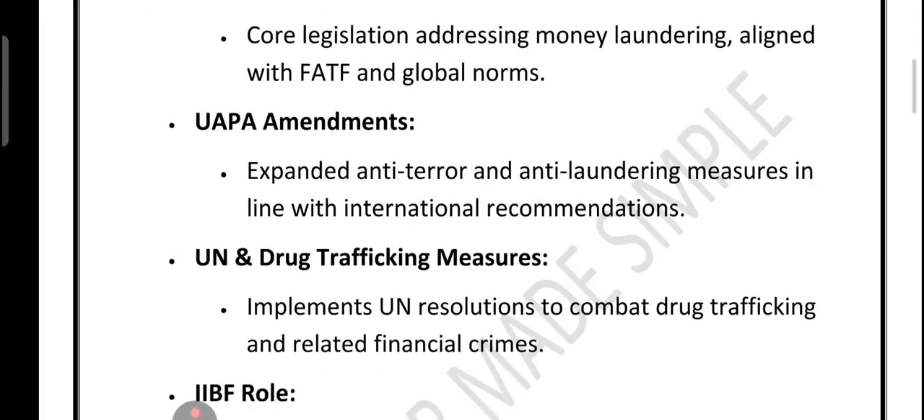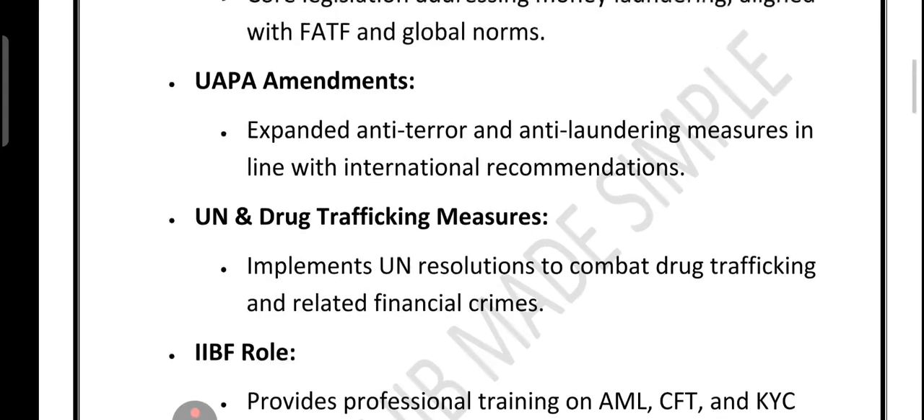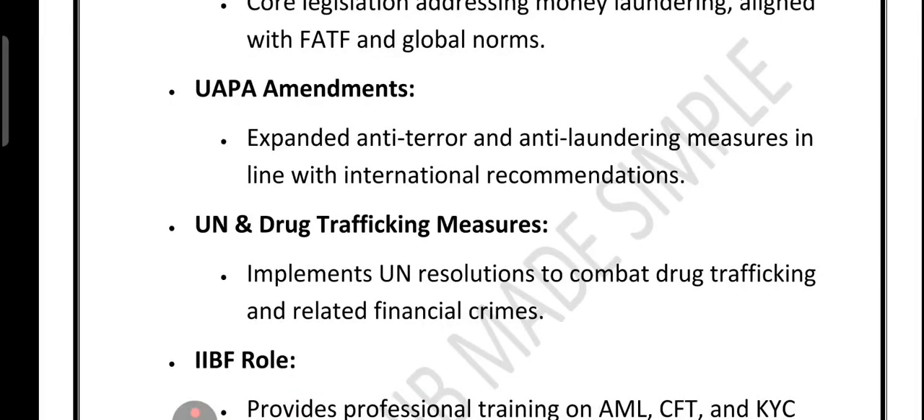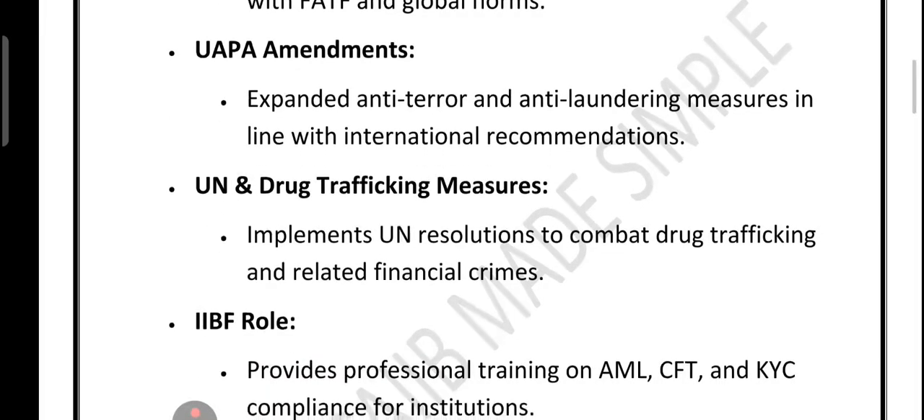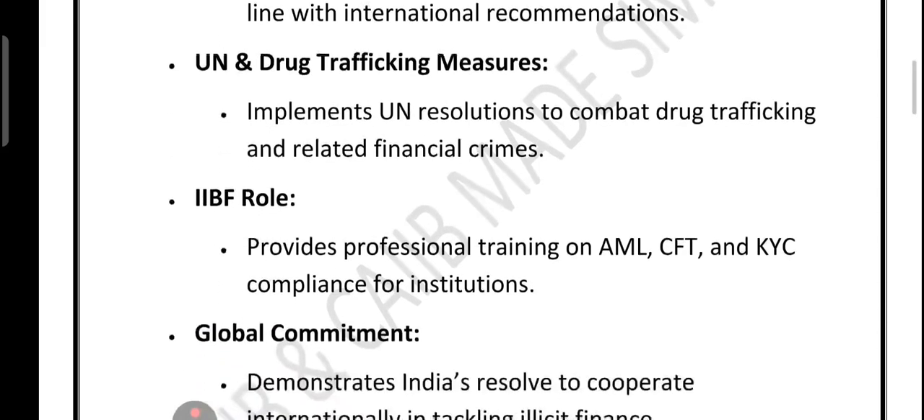Along with this, there are amendments to the Unlawful Activities Prevention Act, called UAPA. Again, the full form is Unlawful Activities Prevention Act. The amendments to the UAPA strengthened the anti-terror measures. These changes ensured India could block terror funding and freeze assets, just as recommended by the international bodies.